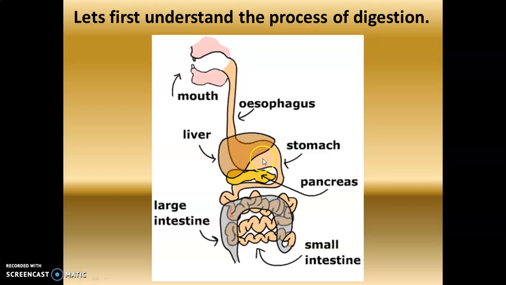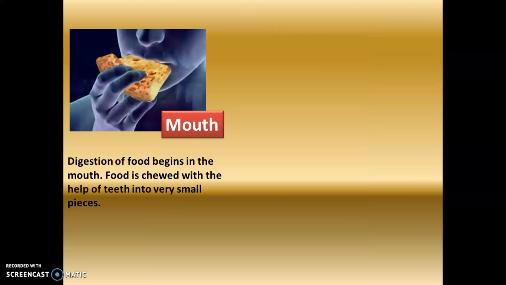Then from here it comes to the stomach, then from there through the esophagus it comes to the stomach, then from here it goes into the small intestine, then it goes into the large intestine, and finally the undigested food is removed out of the body. Okay, so this is the normal process of digestion. Now let's see the function of each part.